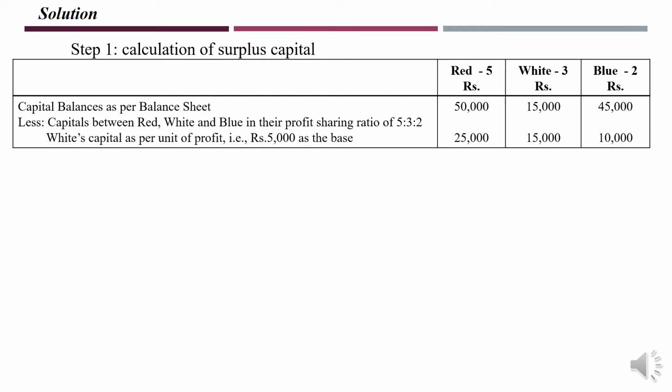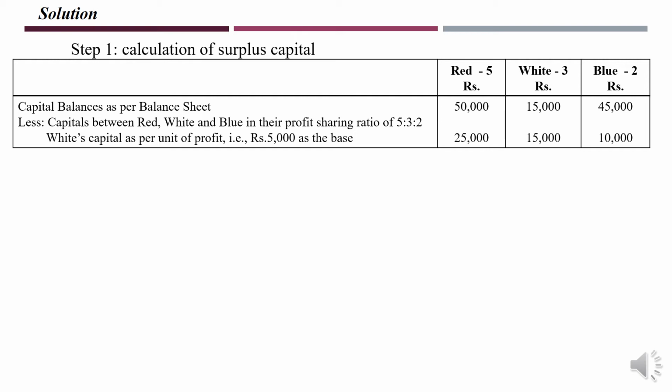Okay, now we have red, the first partner, whose share is 5, white, whose share is 3, and blue, whose share is 2. Now first of all, you write the capital balances as per the balance sheet. So here it is 50,000, here it is 15,000, and here it is 45,000. First step, what you have to do is deduct capital between red, white and blue in their profit sharing ratio.